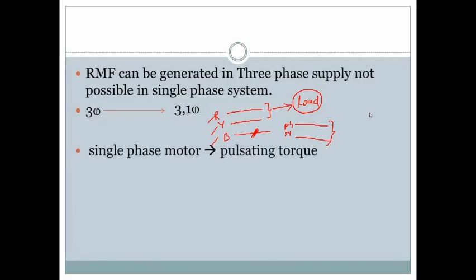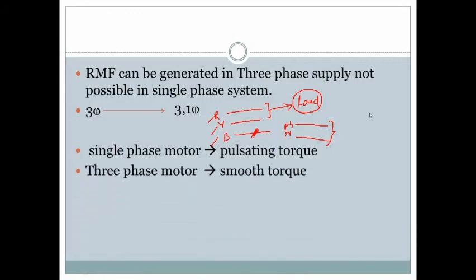In a single phase motor, the torque produced is pulsating torque, meaning some jerking is produced in the single phase motor. The best example is the ceiling fan, which is a single phase motor.